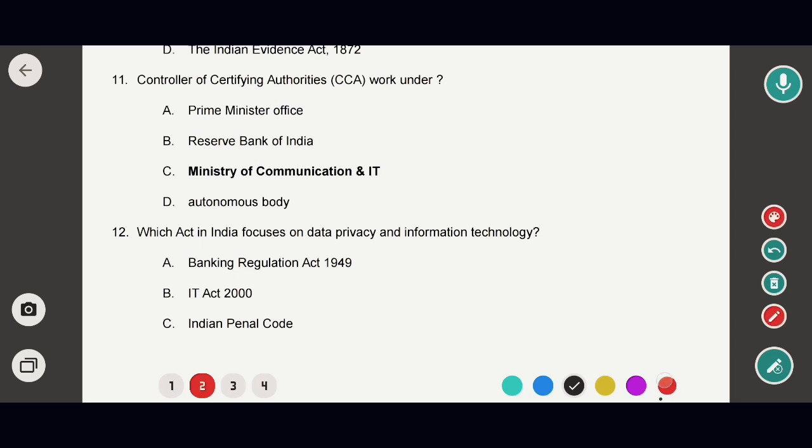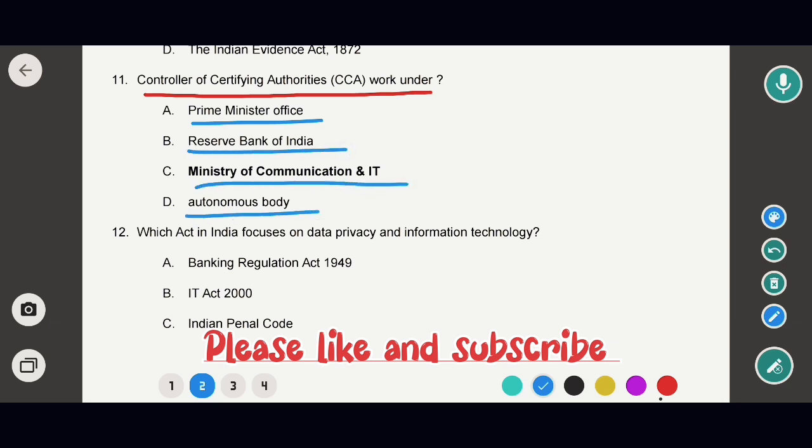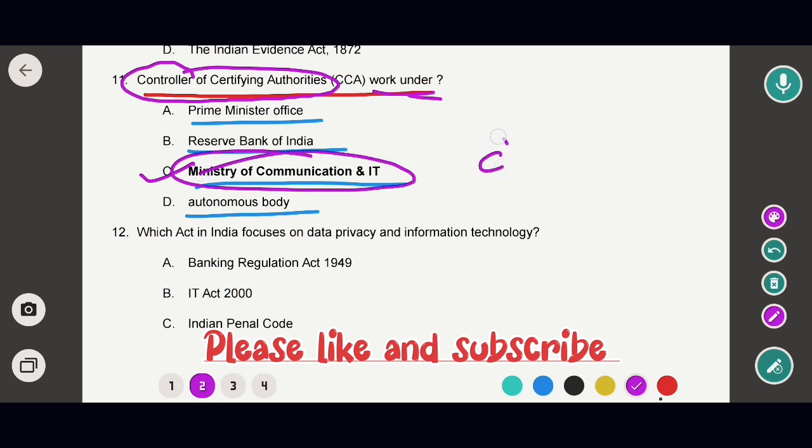Next question is, our Controller of Certifying Authorities work under. Options are the Prime Minister Office, Reserve Bank of India, Ministry of Communication and IT, and autonomous body. So in this case, the correct option would be option C. That means Controller of Certifying Authorities work under Ministry of Communication and IT. So in this case, the correct option would be option C. Okay. So now to next question.